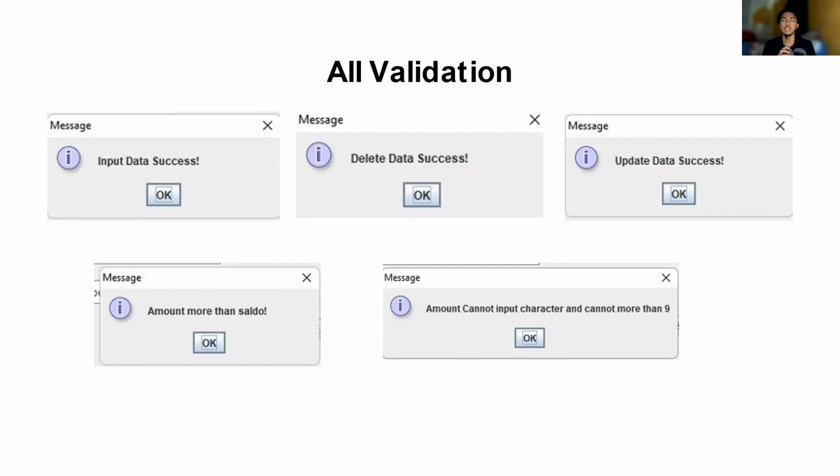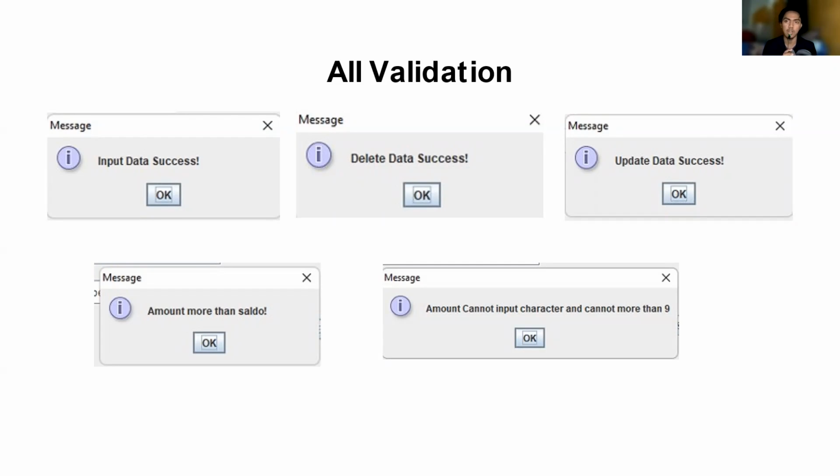Okay, the next is data validation. Data validation means checking the importance and accuracy of the data that we use. In this data validation, we use the input data success validation. This validation will appear if we succeed in storing or inputting the value into the table. And the next is delete data success validation. This validation will appear if we delete the selected row that we want to delete.